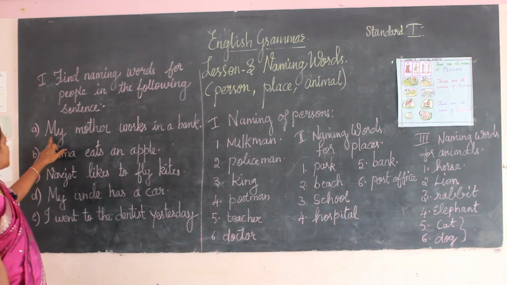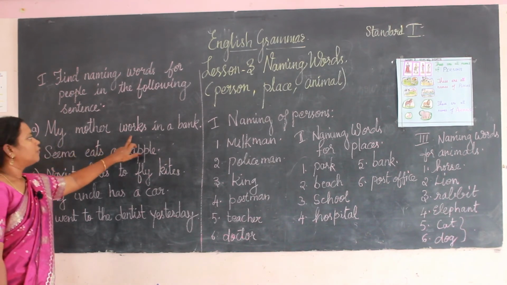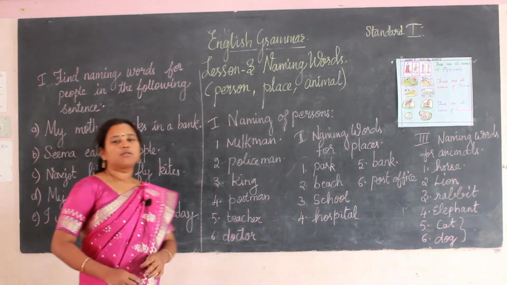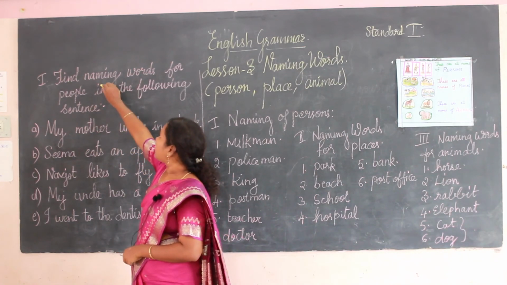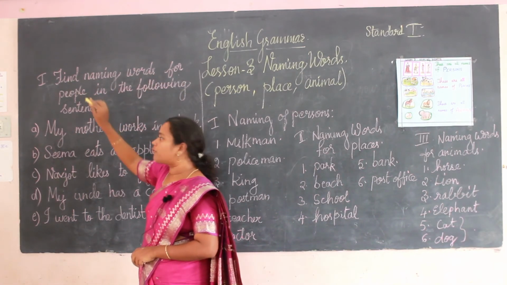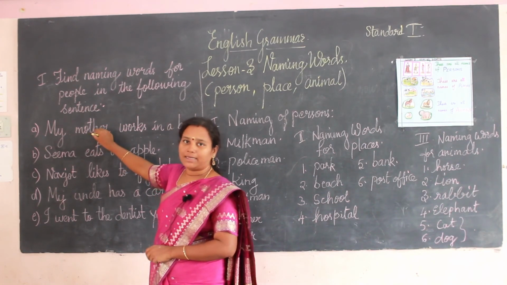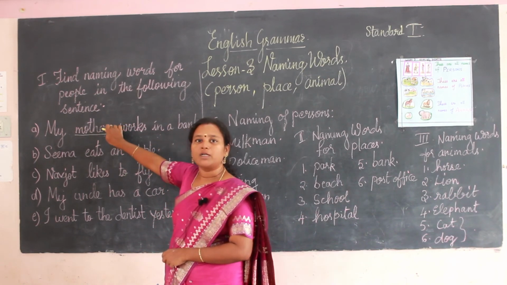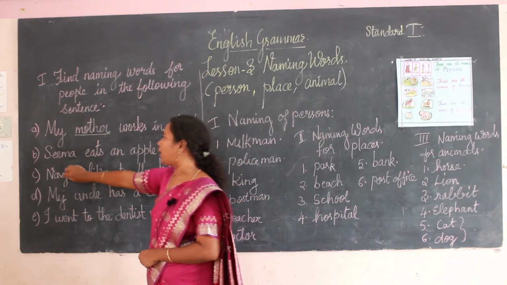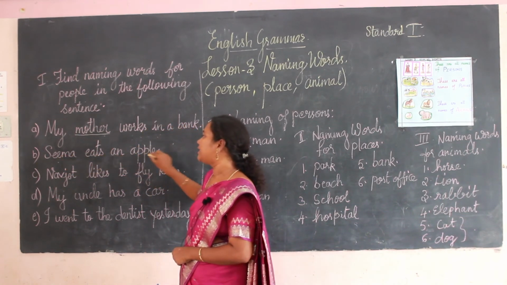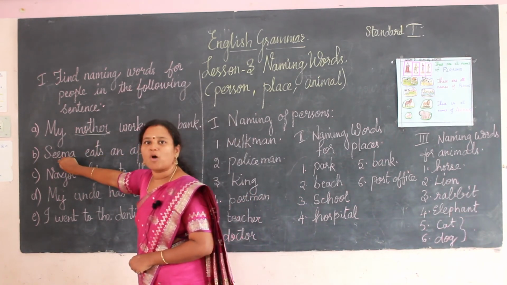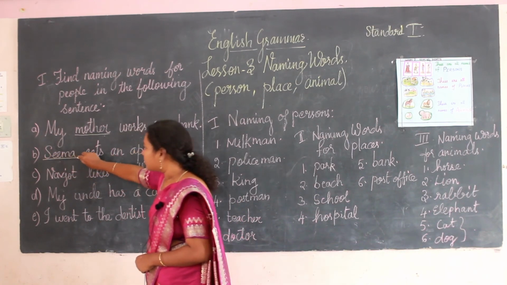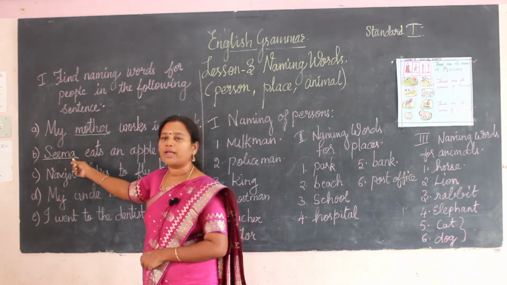See the first sentence: my mother works in a bank. Where is she working? She is working in a bank. Here they have asked you to say the naming words for people. So who is the person over here? Mother. So mother is a naming word for person. See the second one: Seema eats an apple. Seema is the name of a girl. So she is a naming word for person.